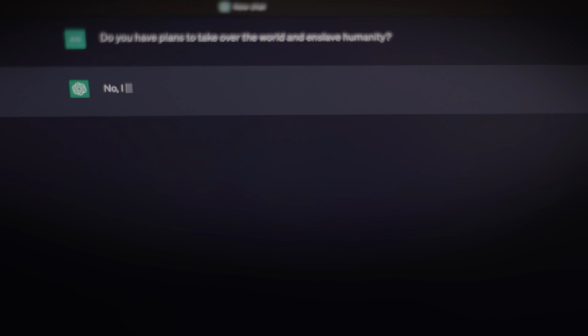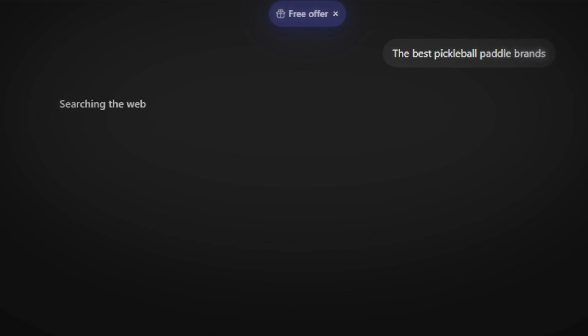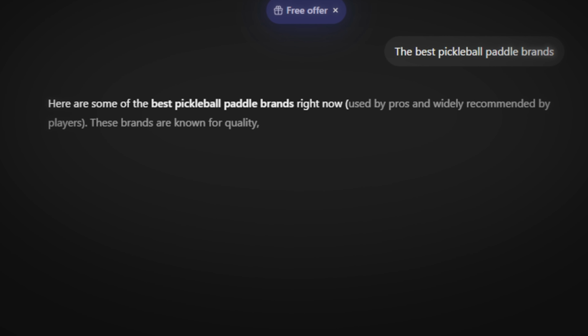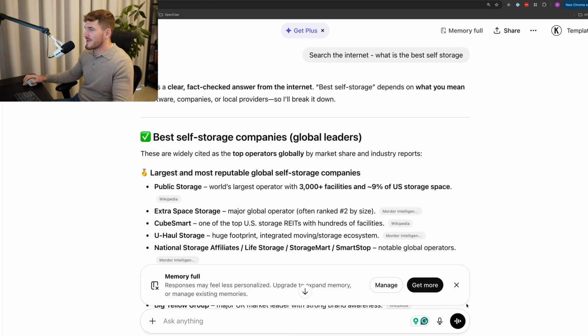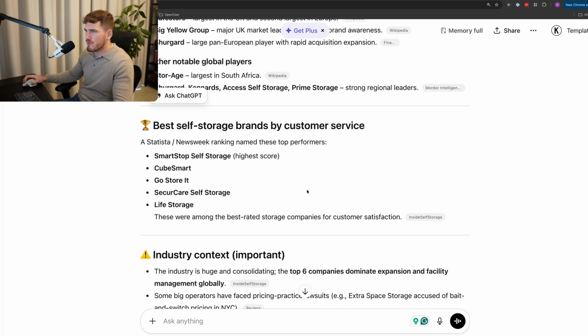And the reason that this is important for any niche, especially yours, is because AI has no personal experience of its own. So what it often does is look to the experience of others in order to decide what it should include in the recommendation. So you ask AI what is the best, and then you look at the sources, i.e. the places it's looking, to decide what it should recommend, and you should influence those sources in order to recommend you. So again, following this example, you can see that it's recommended a ton of different self-storage companies, software, etc.